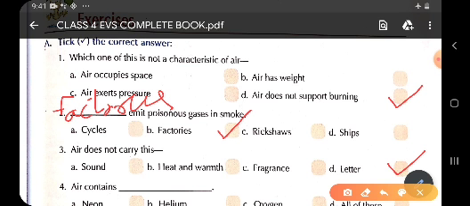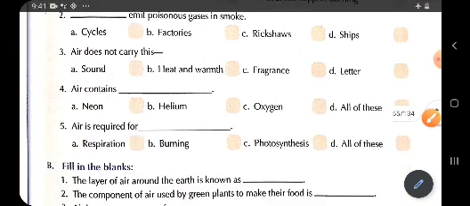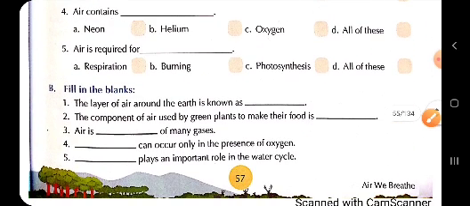Now the fourth one, children. Air contains dash. Children, as we have studied, air is a mixture of colorless gases. So it contains many colorless gases. But here, a few gases are given. We have to find out whether these are the composition of air or not.